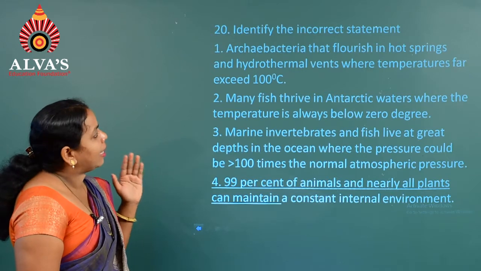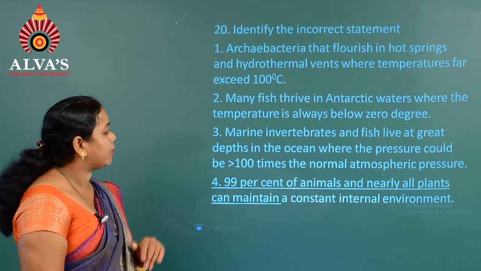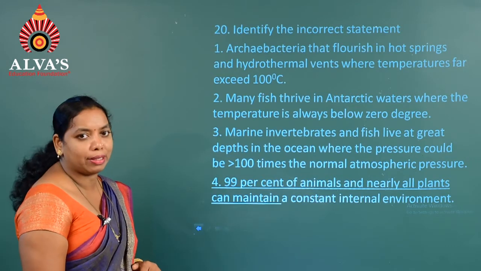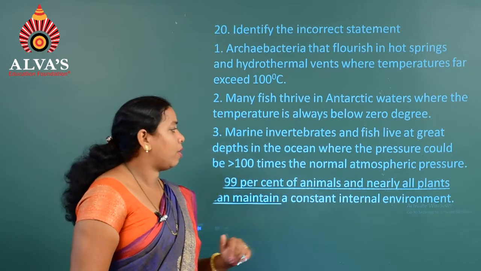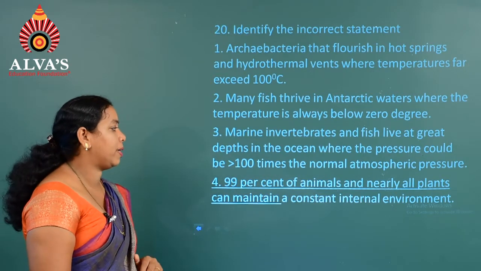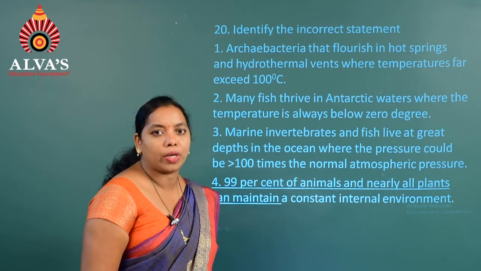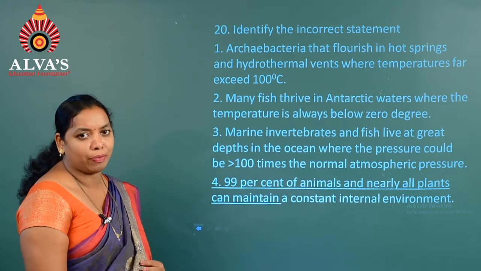So here we have to identify the incorrect statement. The first, second and third statements are correctly matched, whereas if you consider the fourth one, that is, 99% of animals and nearly all plants maintain a constant internal environment, they said. Not all plants, only a few plants can maintain a constant internal environment.